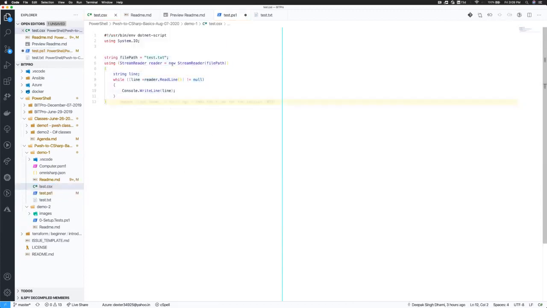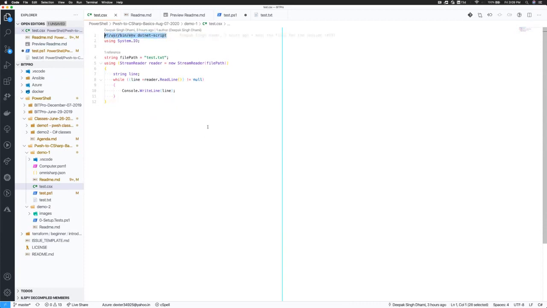I have another CSX file, which we discussed earlier. It's a .NET script. I prefer .NET script when I'm exploring, but the concepts of writing code apply the same to both the CSX and CS file. In the CSX file, the very first line is a shebang line, which is just telling which thing to use while executing this file.